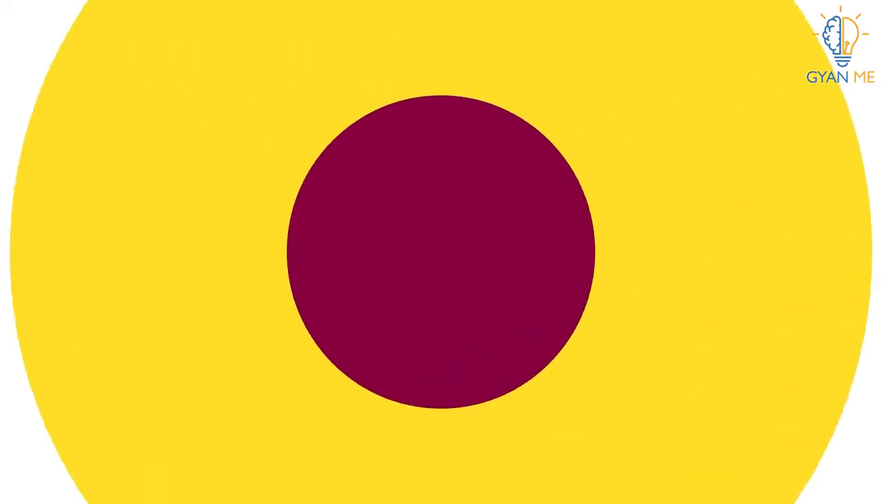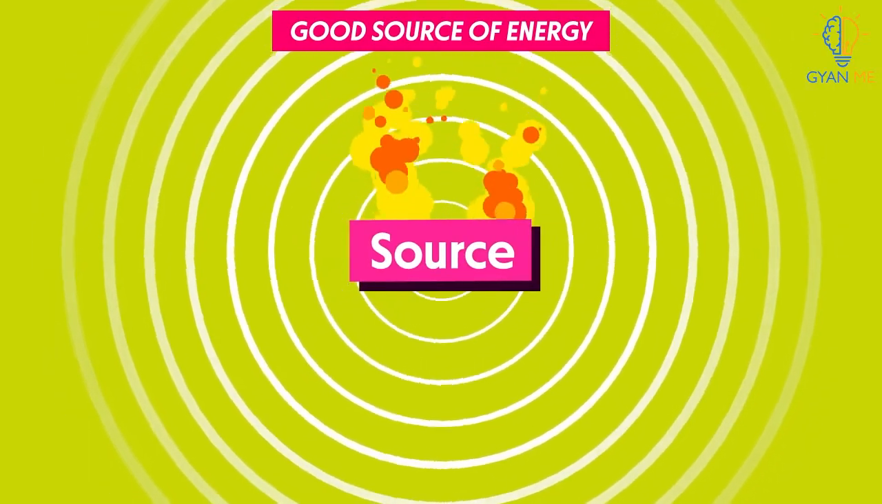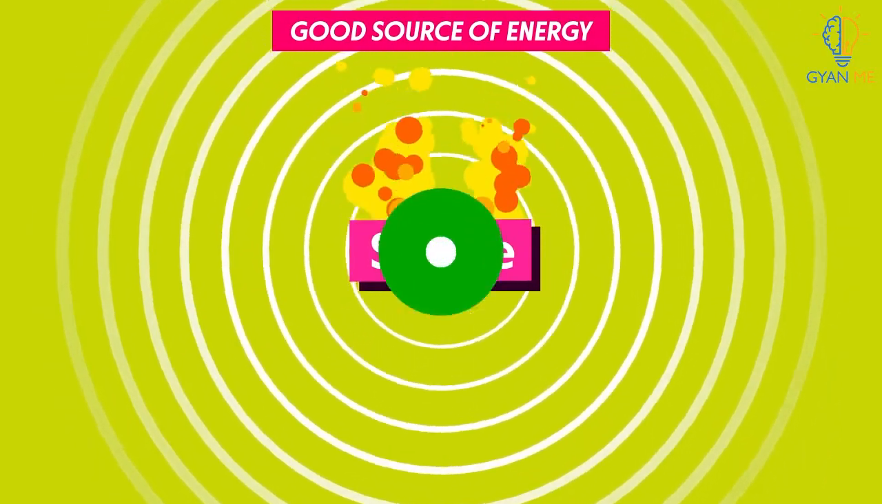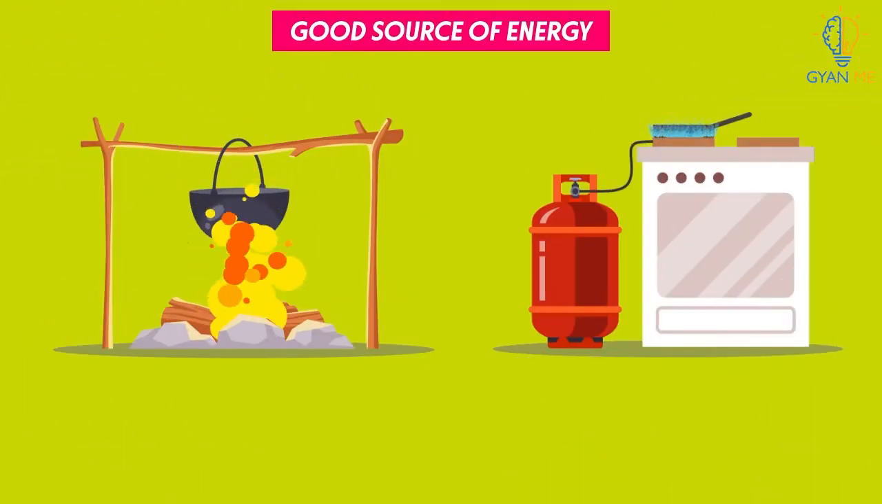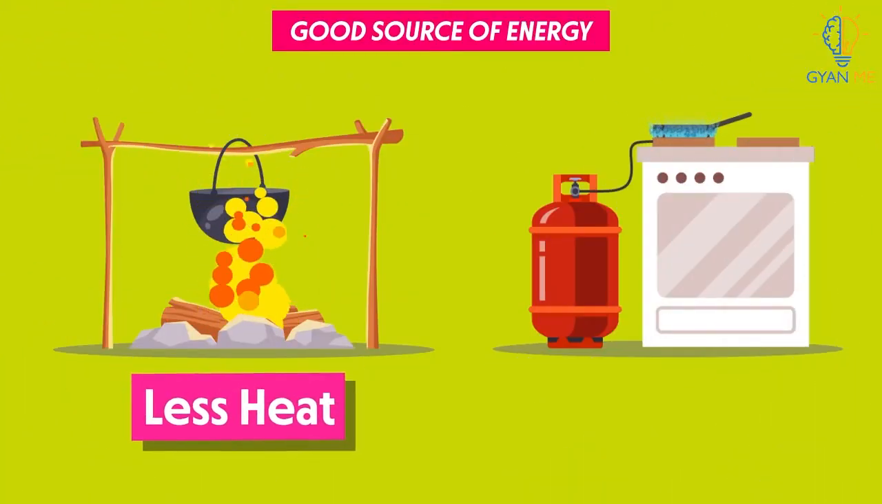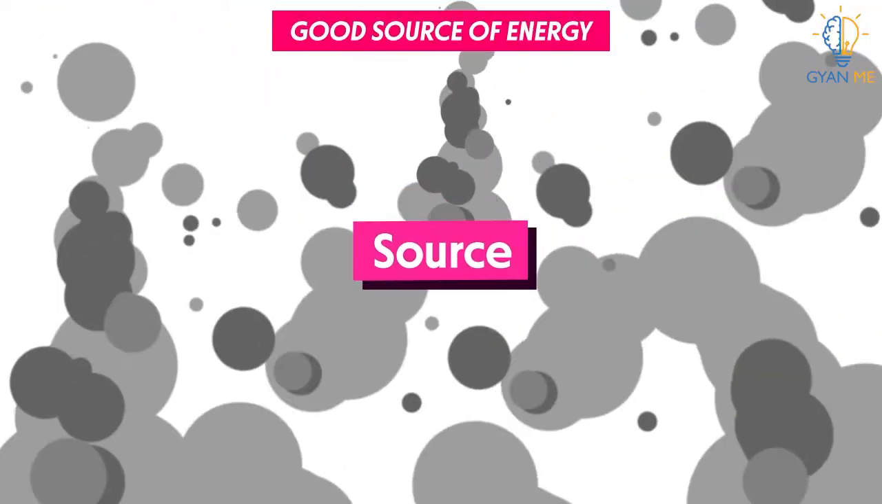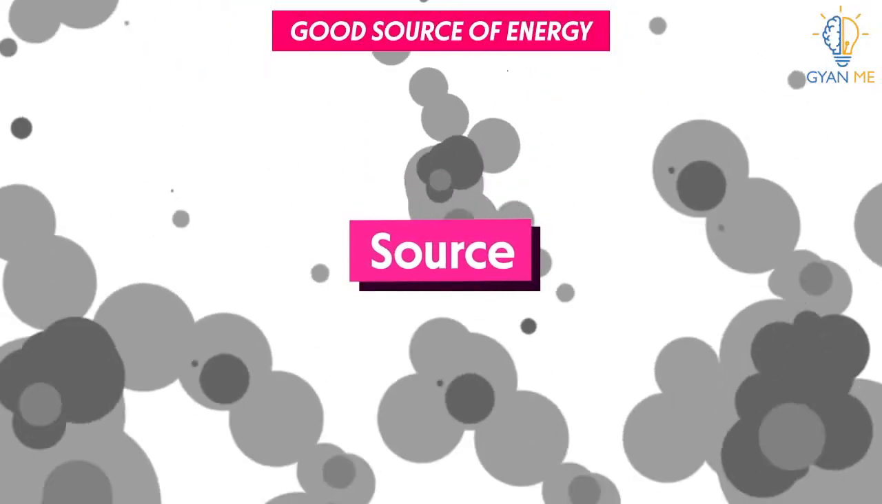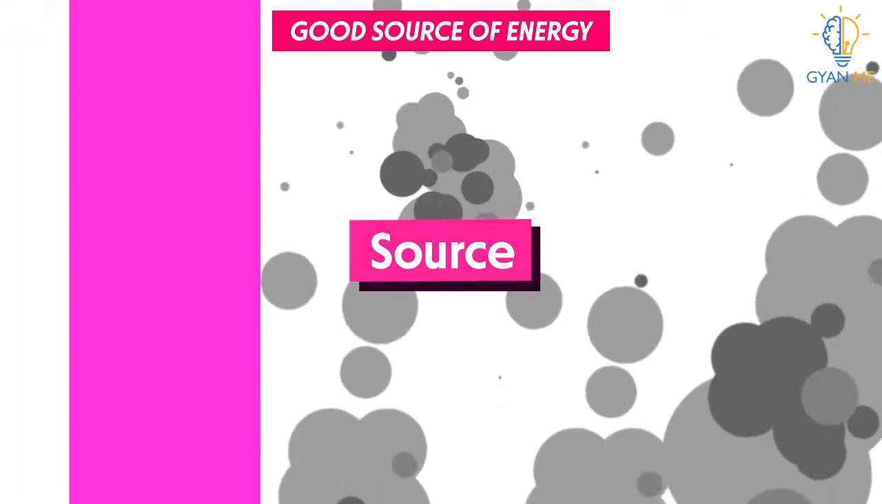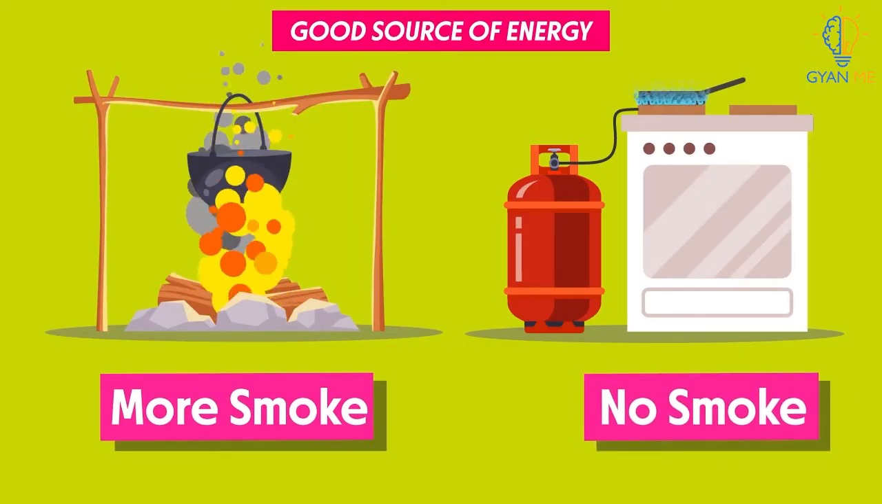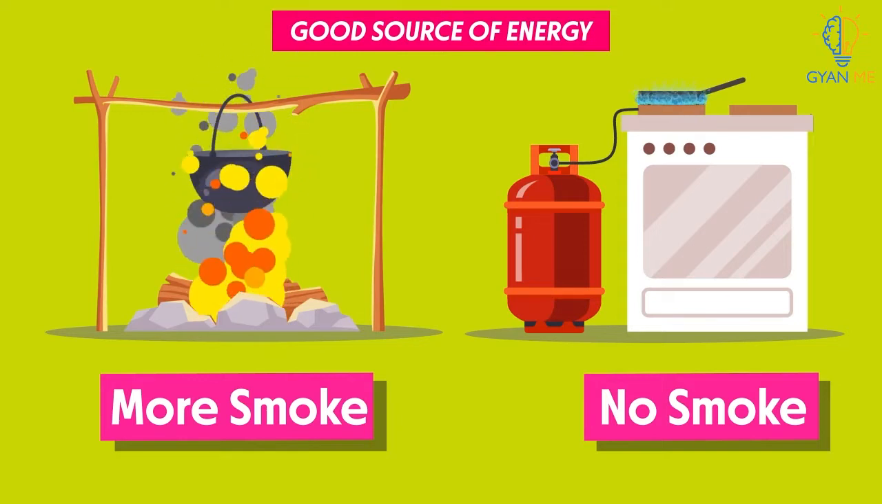Some of these factors are how much comparative heat the source releases on burning. For instance, burning wood will give less heat than the LPG. So here, LPG is a better option. The second factor is, does a source produce a lot of smoke on burning? Example, wood produces more smoke than LPG. Accordingly, it is wise to choose LPG.